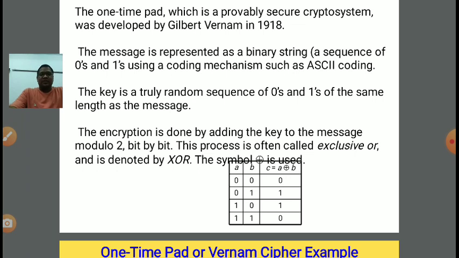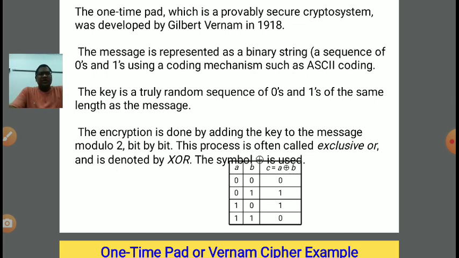Now the ciphertext is carried through the communication medium and delivered at the receiver end. At the receiver, the ciphertext is given as input in the decryption algorithm, and in order to get the corresponding plain text, we need to apply the key sequence with the ciphertext. So ciphertext and key sequence act as inputs in the decryption algorithm, and it will generate the corresponding plain text. So this is all about the secure crypto system. We discussed this already in the previous lecture and have just recapped it in this lecture.